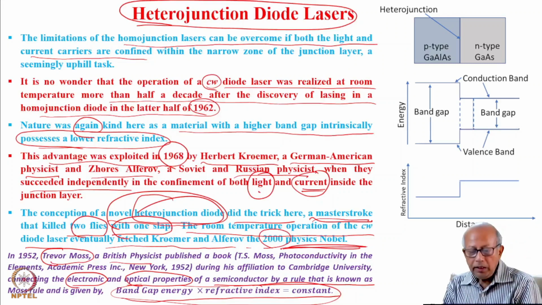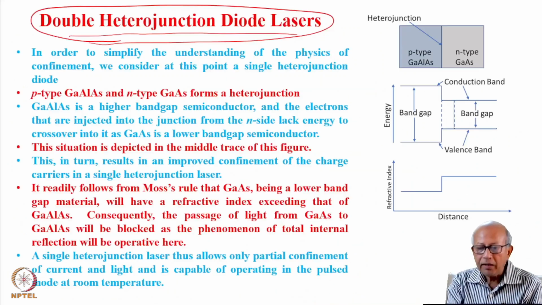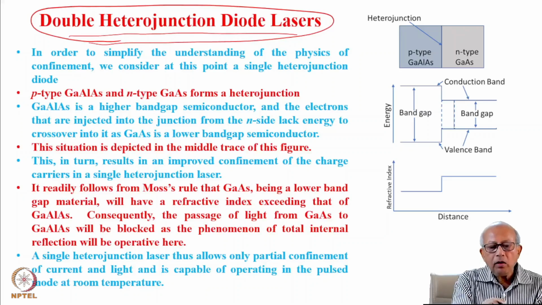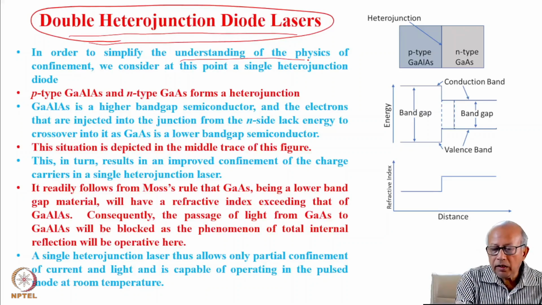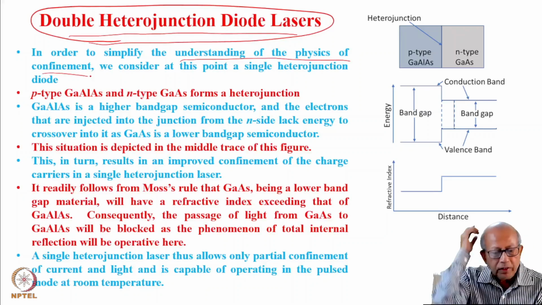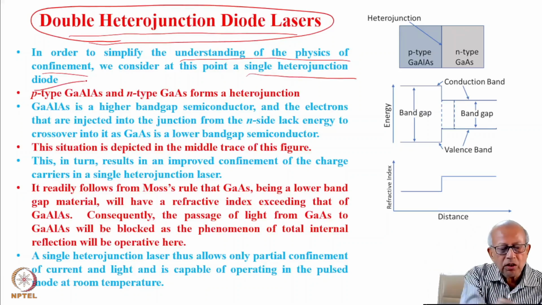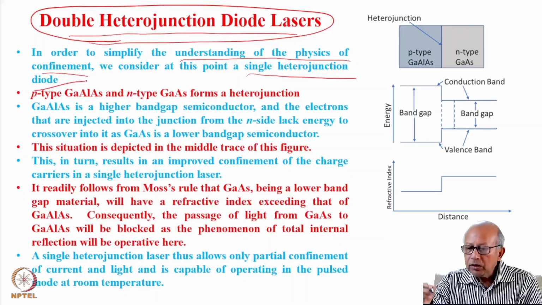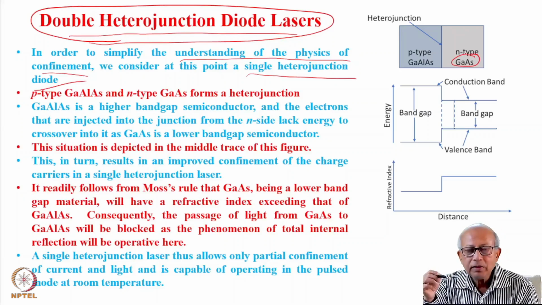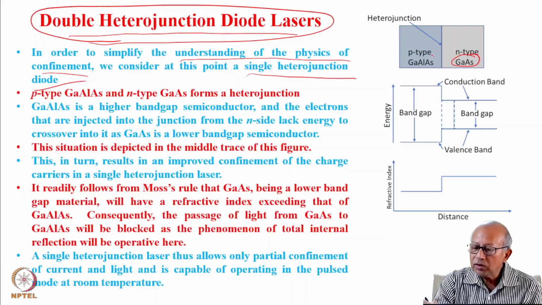So, in order to simplify the understanding of the physics of confinement, we first consider at this point a single heterojunction diode. So this is our single heterojunction diode, that is, one side is gallium arsenide, the other side suppose is gallium aluminum arsenide. So these are two different semiconductor materials.